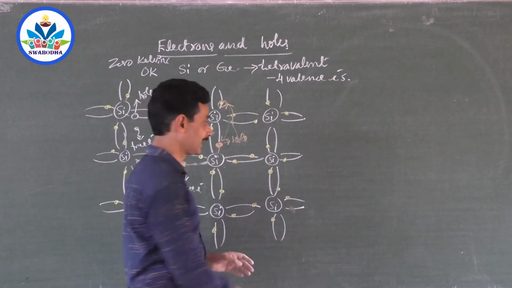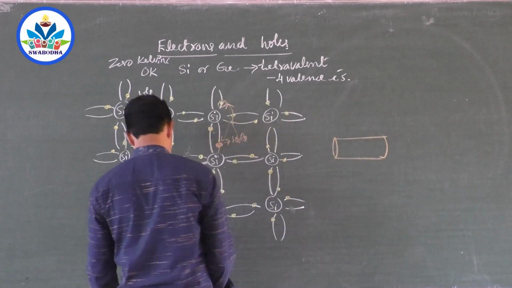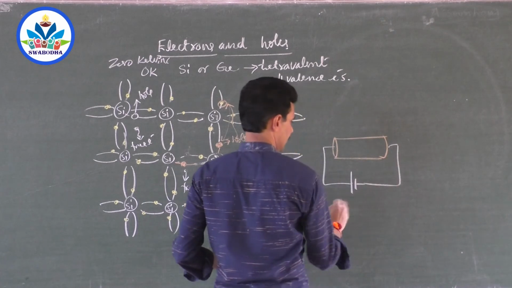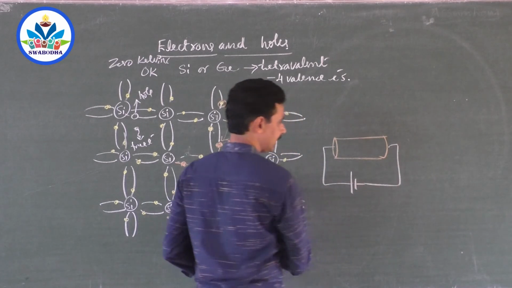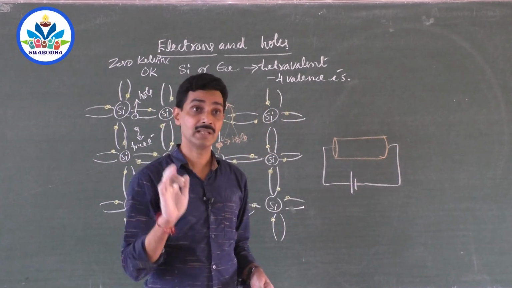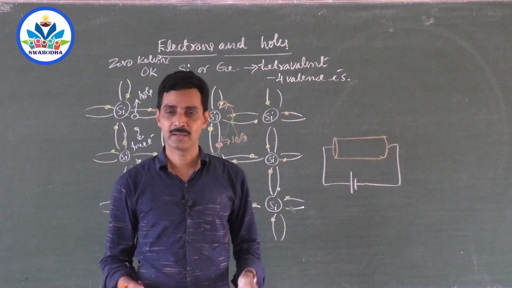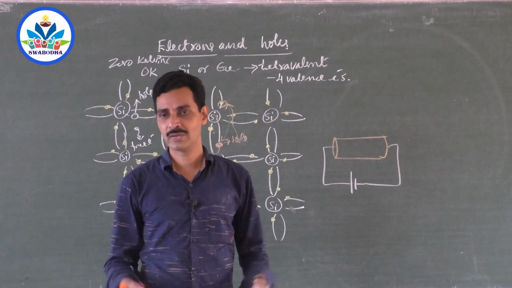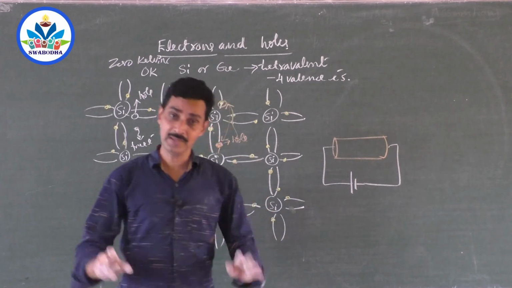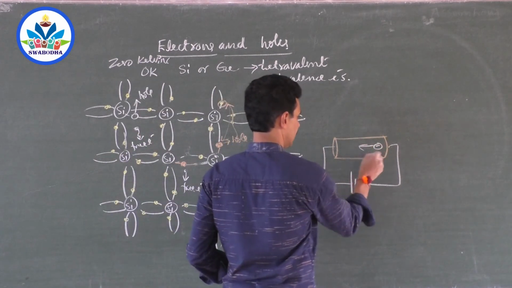So if you take a conductor, for example, forget about semiconductors now. If you take a conductor and connect a battery across this, like this, the conductor contains plenty of free electrons in themselves, and they are not the electrons which have come out of some bonds. In conductors or metals, there are plenty of free electrons, and those electrons are not the electrons which have come out of the bond. They are the electrons which are free by themselves. Okay? These electrons will move like this.